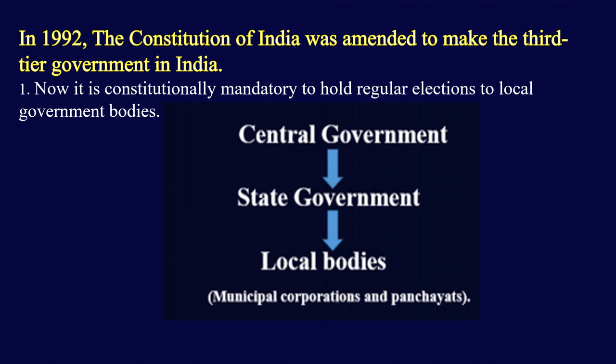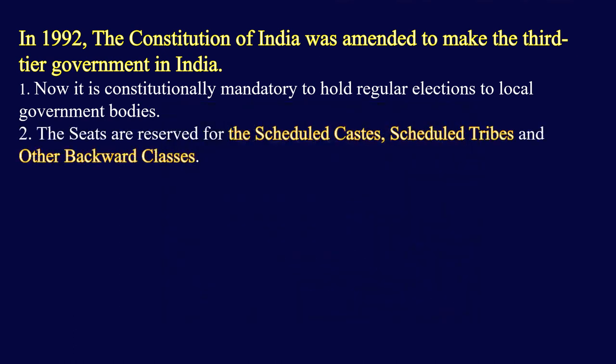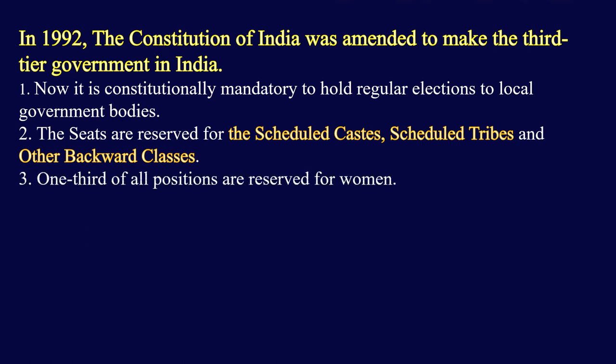Now it is constitutionally mandatory to hold regular elections to local government bodies. That means like state elections and general elections, now it is compulsory to hold regular elections in local government bodies. And the second change is that seats are reserved for the scheduled castes, scheduled tribes and other backward classes. That means in some seats only people of these communities are allowed to fight the election as candidates.